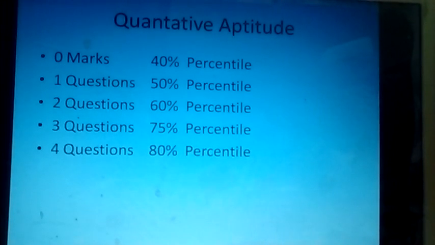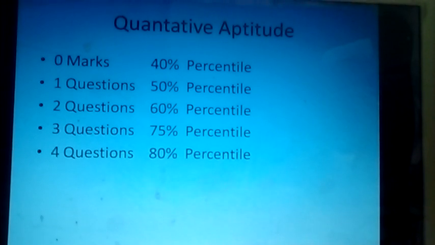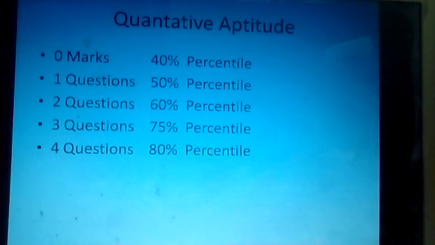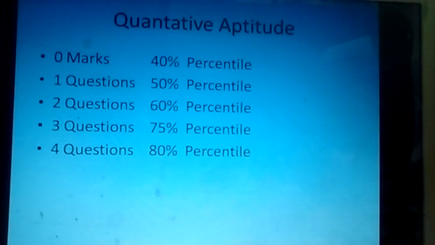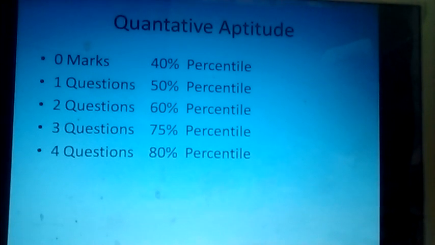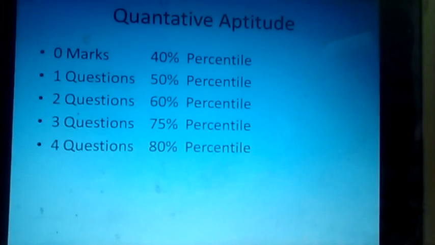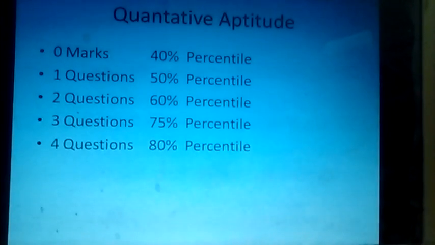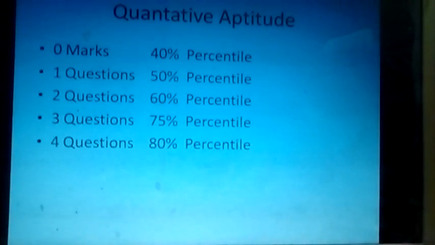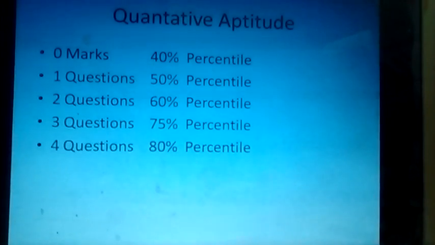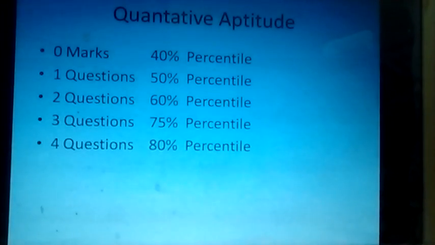If you attempt 3 questions, you can score 75 percentile. If you attempt 4 questions, you can score 80 percentile. That is all. In the quantitative section, you can score more than 90 percentile if you attempt 5 questions.